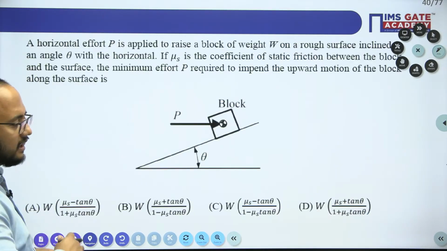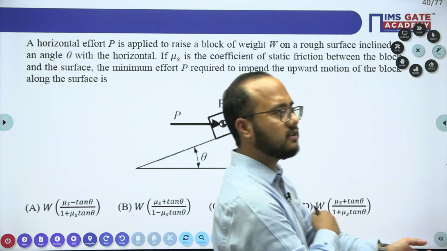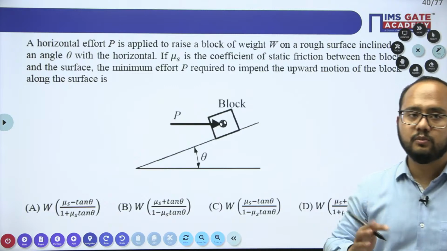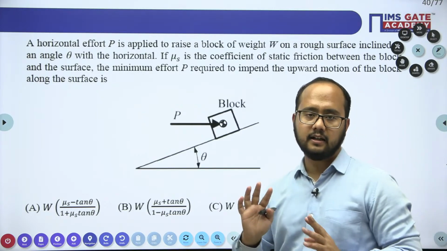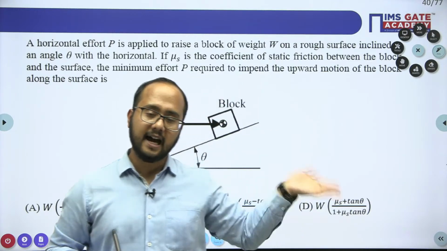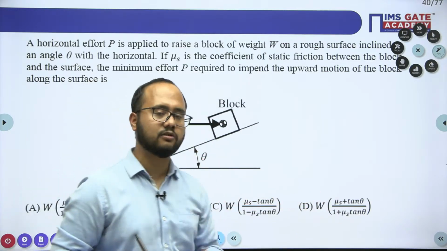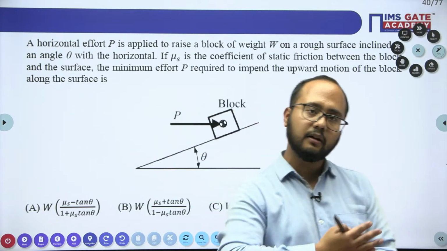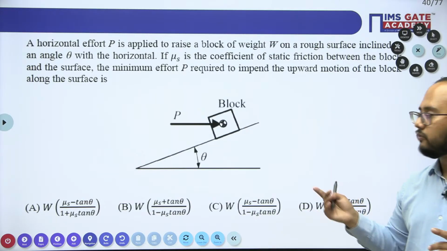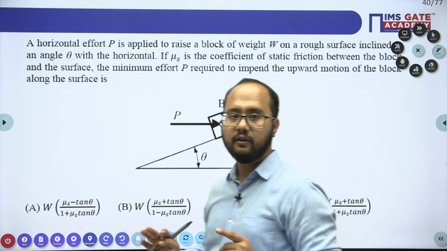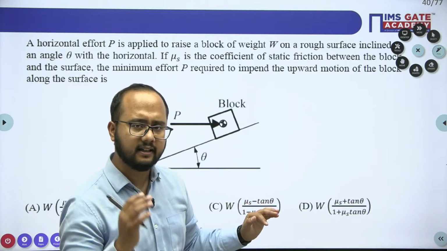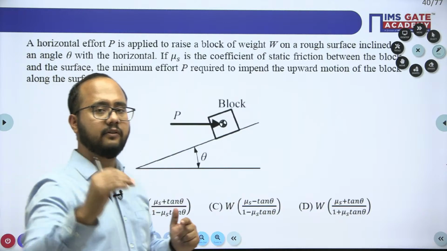Okay, now moving on to the next part, friction. Directly we'll come to the numericals on the friction, because again it is very important. Friction and thrust are one of the most important chapters in entire engineering mechanics, and you will see a lot of questions they will be asking in friction. Last year also they have asked questions from the friction chapter, both in mechanical and civil. In both the branches they have mentioned this answer, right? So we'll solve this question of following relation. First of all tell me, just try it again. This is very basic, and from the next question we'll increase the level of the question, right?